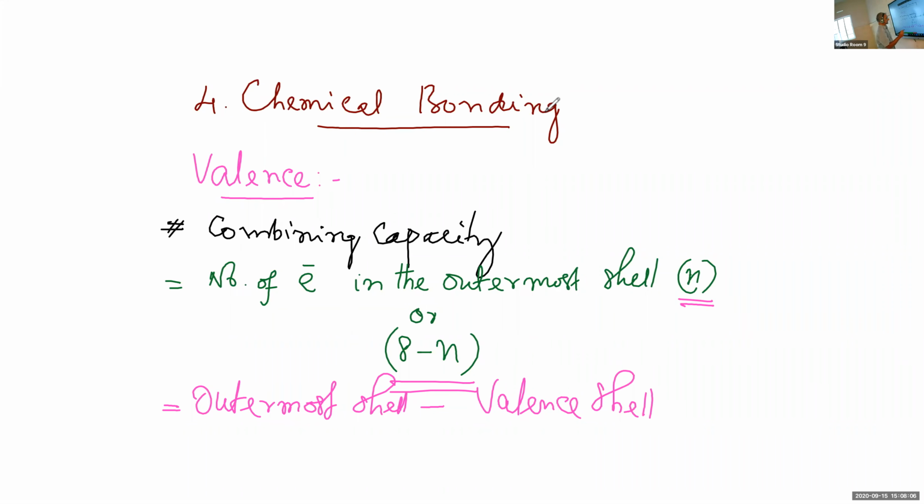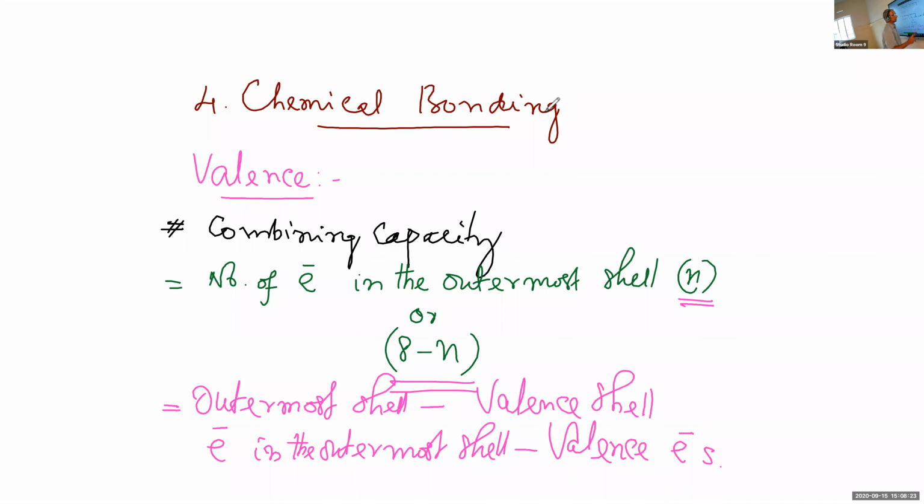And electrons present in the outermost shell are known as valence electrons. So the outermost shell is called the valence shell of an atom.